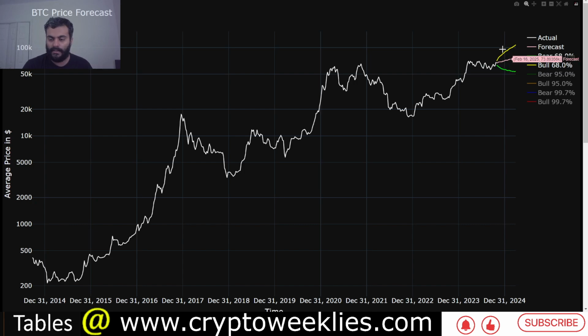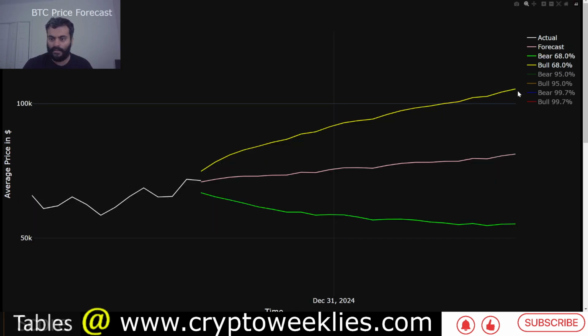The bear case, let's zoom in further. The bear case for BTC at one standard deviation confidence level to the downside is between 53 or 54k and 63k. So between 53k and 63k, that's the 10k range. If there are any corrections to the downside, that is a theoretical support at one standard deviation confidence level.